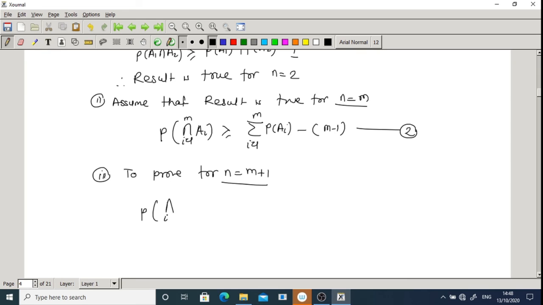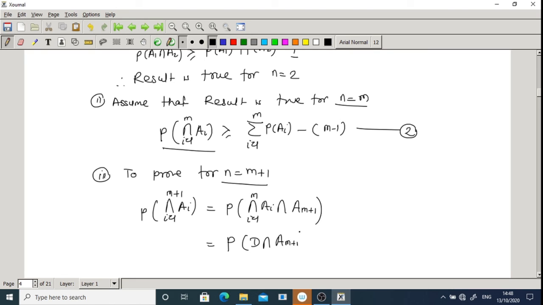Probability of intersection over i going from 1 to m plus 1 of ai, which is equal to, I can split this in terms of equation number 2, that is probability of intersection over i going from 1 to m of ai, intersection with a m plus 1, which is equal to, so this part I can take as D, so probability of D intersection a m plus 1.